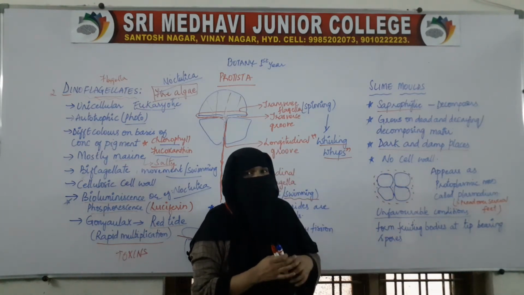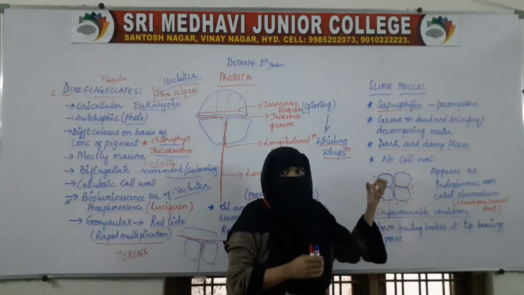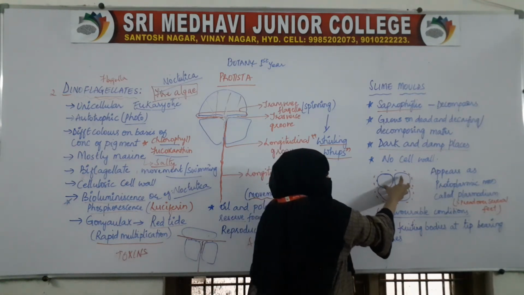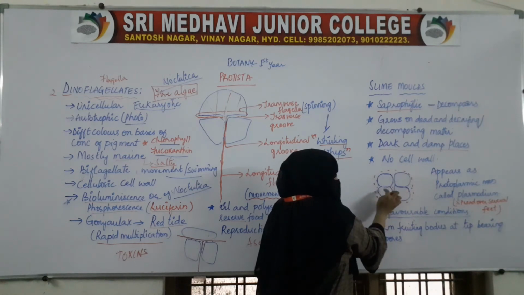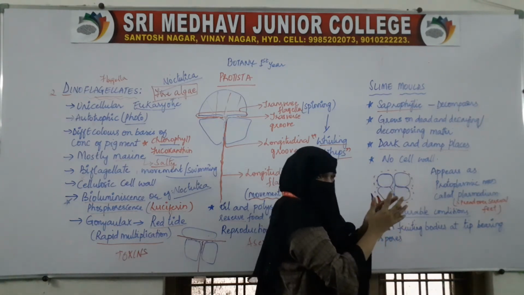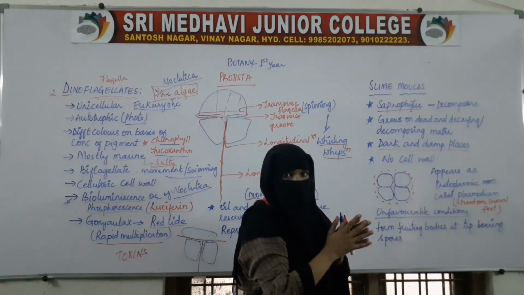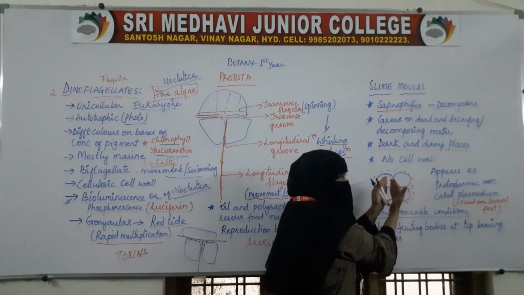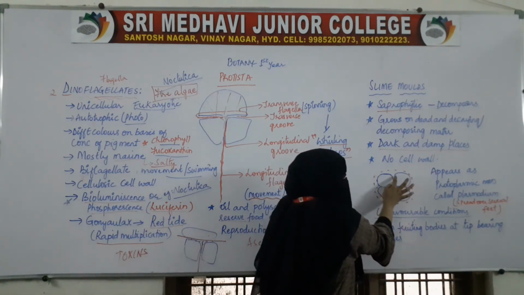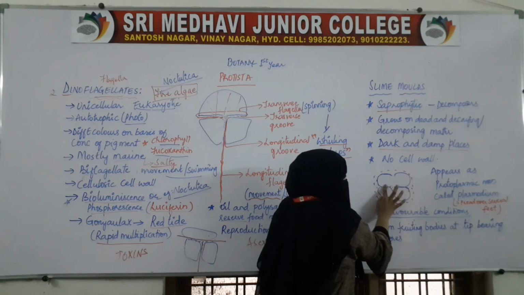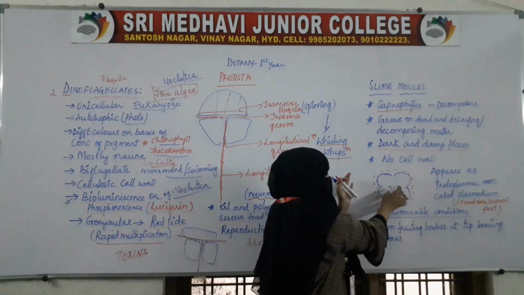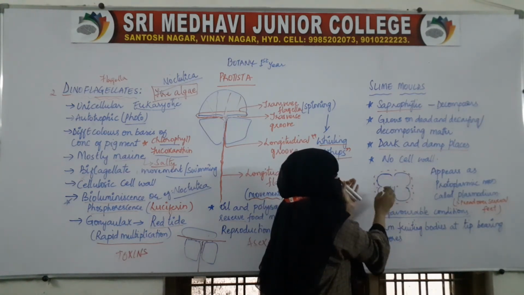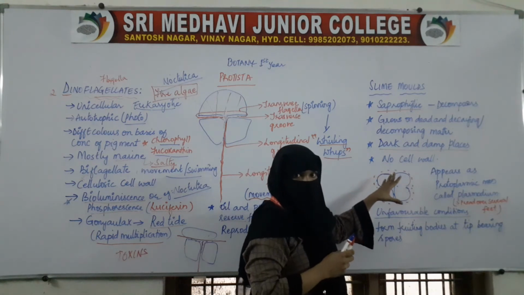Usually they are present in clusters, that is, they live together. This is one cell, this is one, this is one. Because the cells come together, the cytoplasm and the walls or membranes between them dissolve.